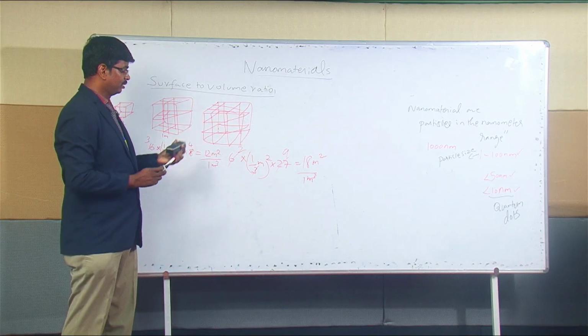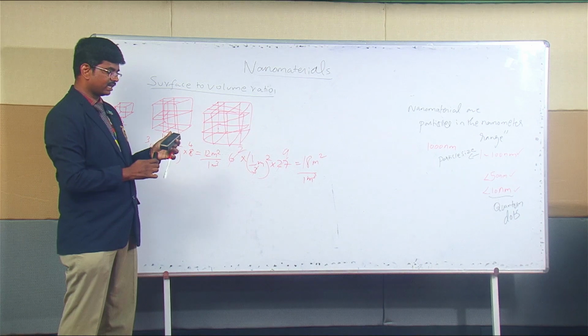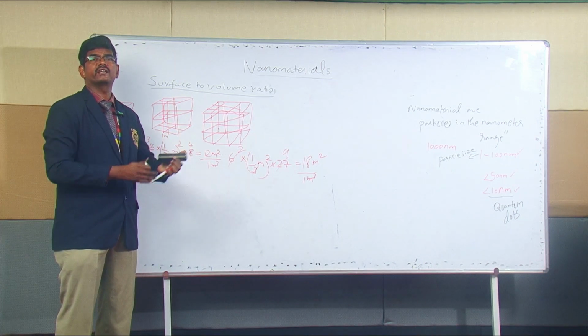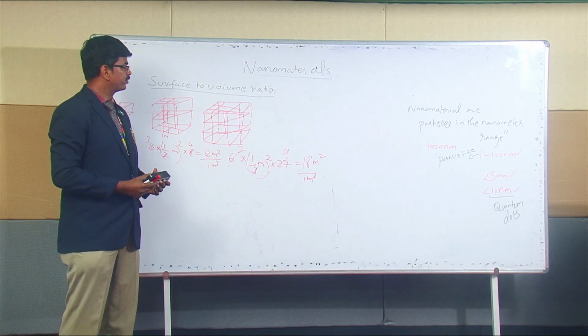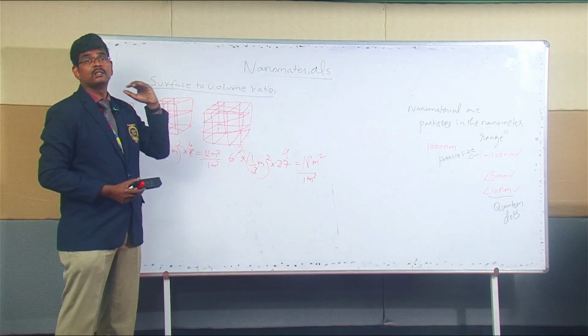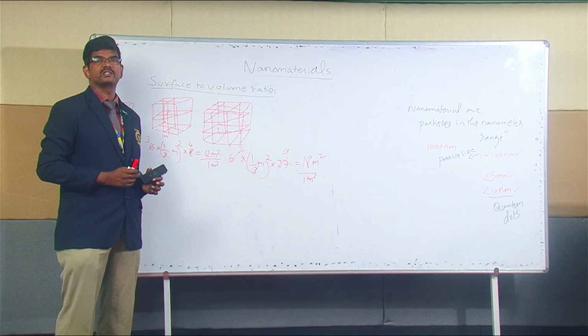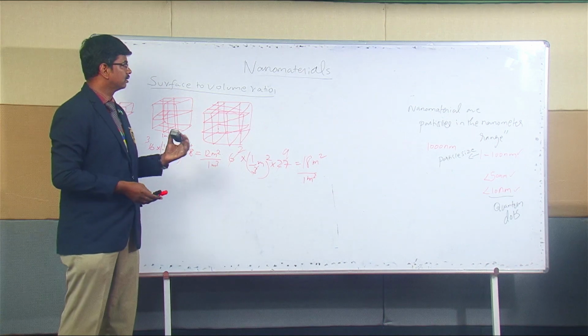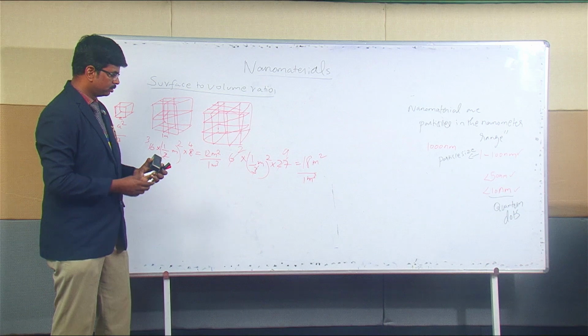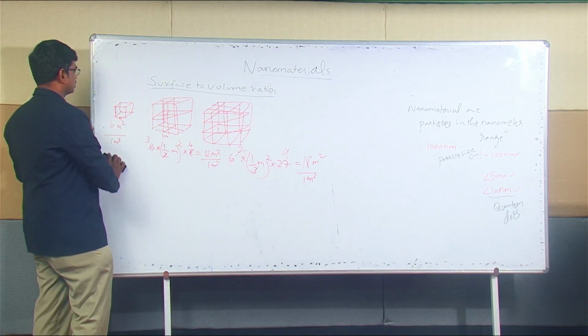So hence this shows that the surface area simply increases as we divide it. And if you divide further to nanometer size, we can get an enormous amount of nanomaterial, but the volume is going to be the same. So this is another example to explain what the surface to volume ratio is.